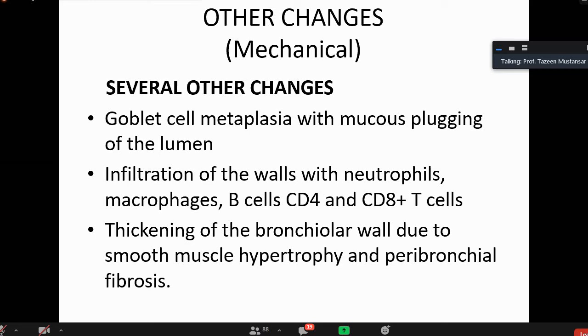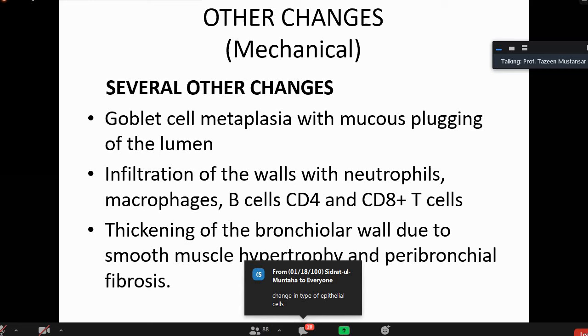This pseudostratified ciliated columnar epithelium is there, but in the bronchioles there will be no goblet cell, but there occurs metaplasia of goblet cell. Now what is metaplasia? You know about it. Anybody? Pseudostratified ciliated columnar epithelium and simple squamous in alveoli. No, never. Okay, change of cell type. What do you mean by it? Changing of epithelial type.